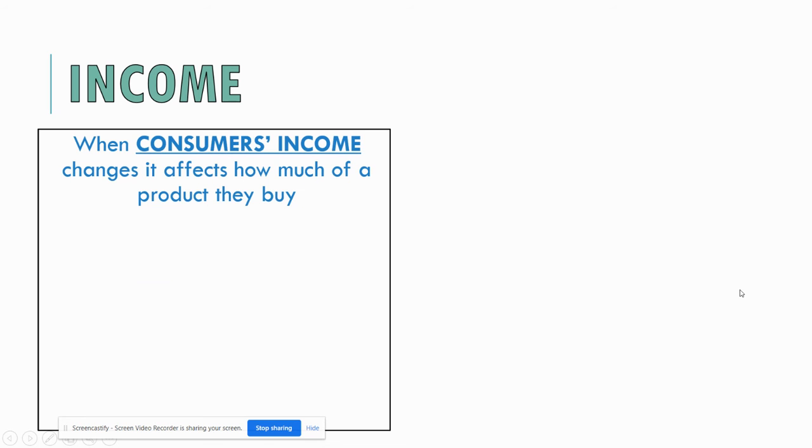All right, next one is income. So we're actually looking at how much money people have to live off of. Anything that affects consumers' income fits in this category. So this could be a pay raise, a pay cut, people getting hired or getting a second job or losing a job, or it could be taxes are changing.